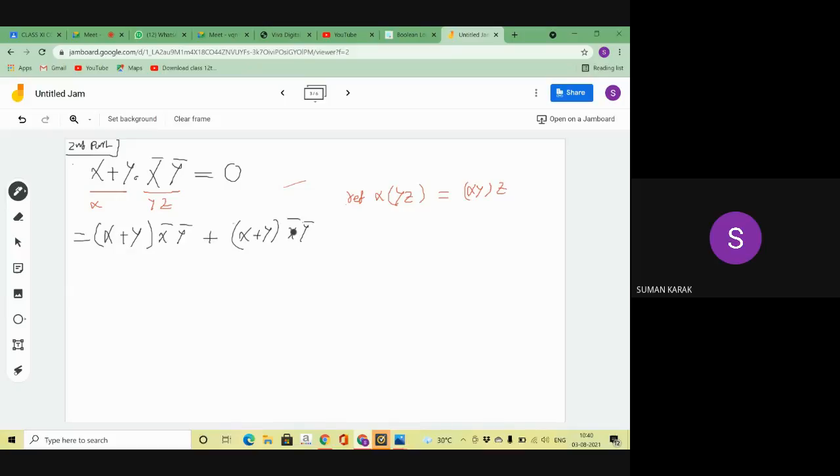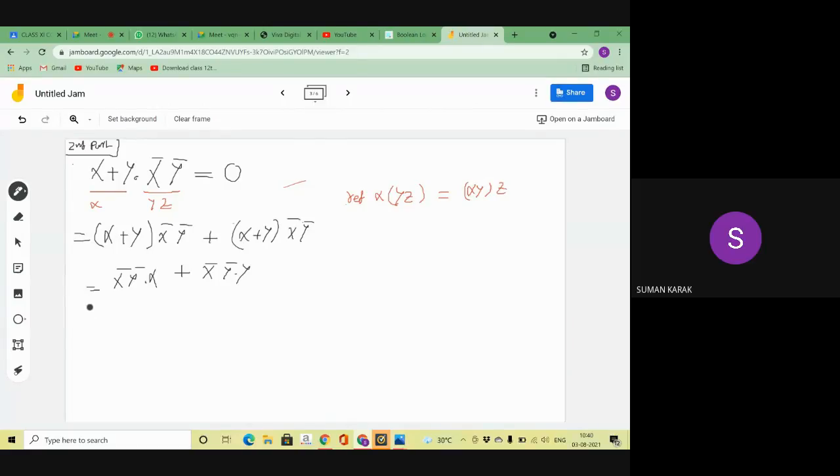Now I am taking the associative law reference. If I take the associative law reference, what is my answer? My answer is x bar y bar into x plus x bar y bar into y. Did you understand that? Yes, sir.